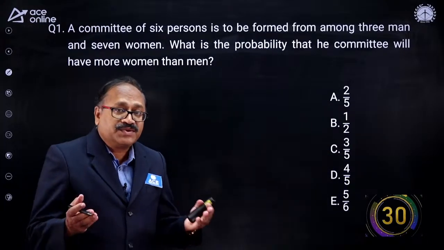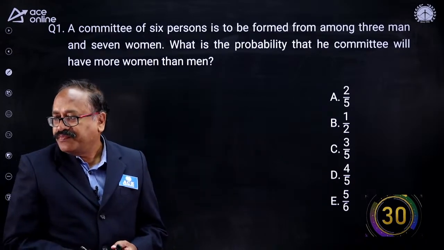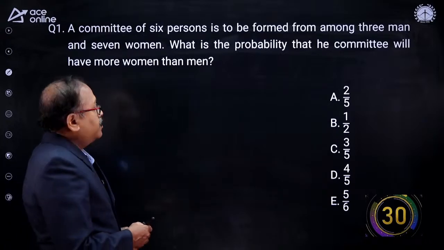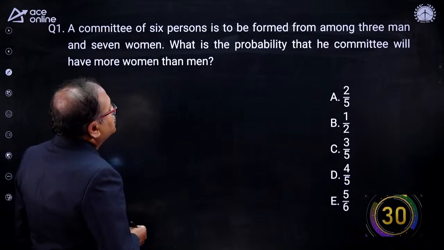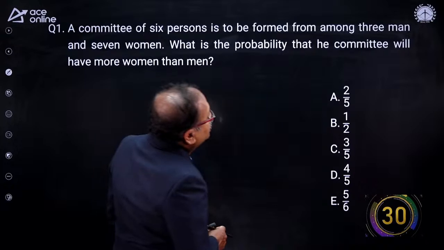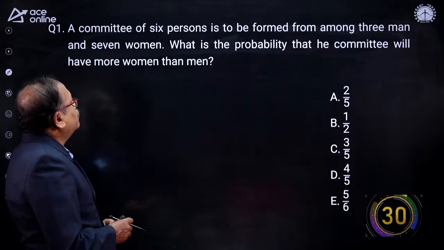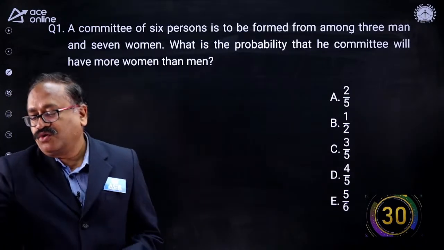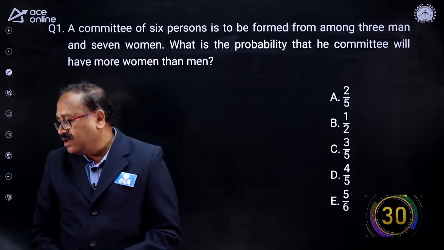Now this is your first question on the board. Let's begin over here. A committee of 6 members is to be formed among 3 men and 7 women. What is the probability that the committee will have more women than men? More women than men. So, how do we find it out?